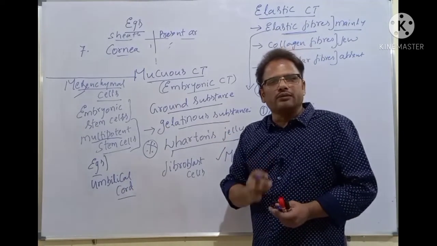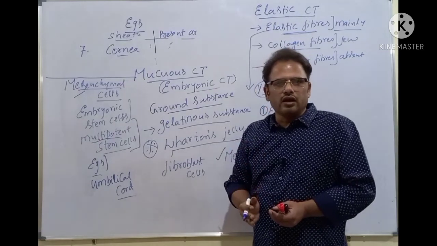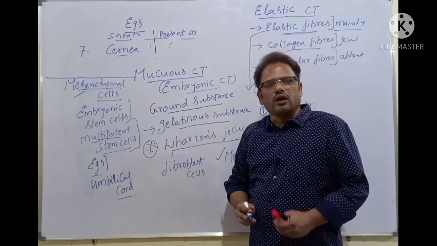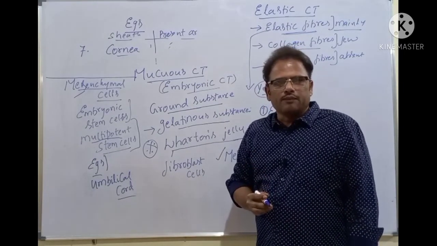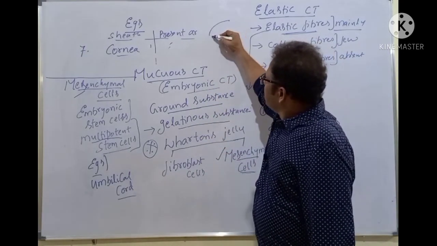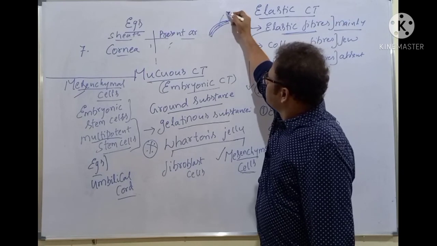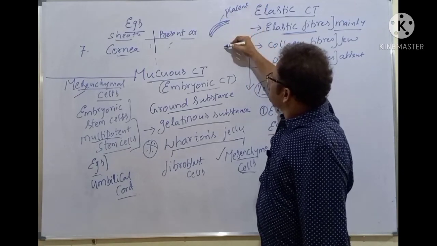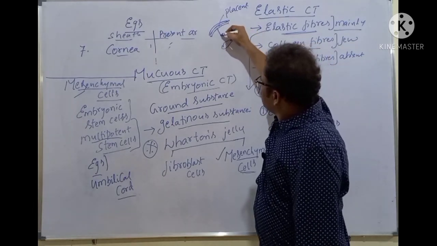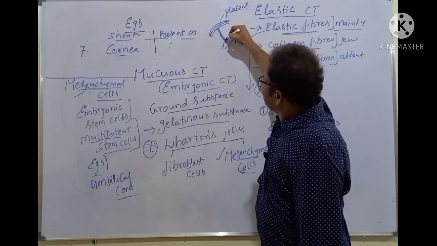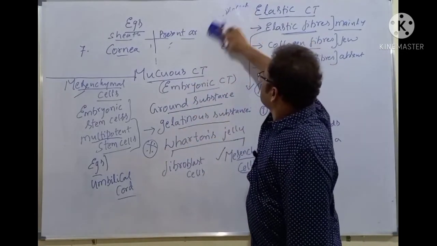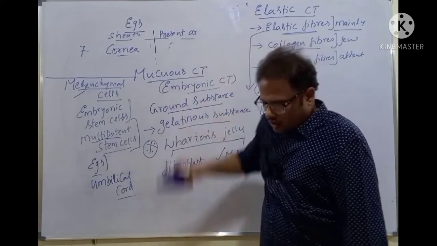Where is the placenta? There is an intimate connection between the fetus and the mother, isn't it? It's a tissue formed both by the fetus and also the mother. That's called the placenta. The placenta is connected to the fetus by a narrow cord-like structure. For example, here is a placenta which is formed, and here is a baby which is formed. This is the umbilical cord. So that intimate connection between the mother and the baby is called the umbilical cord.